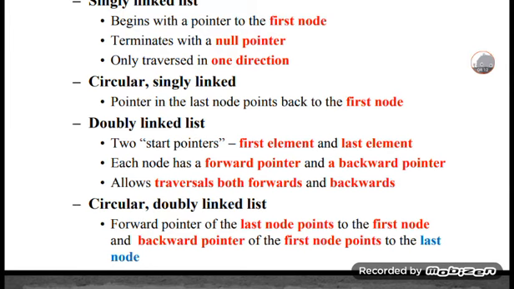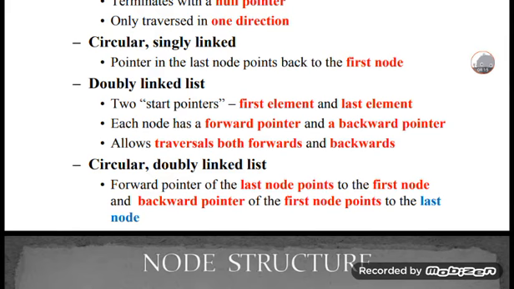And then the circular doubly linked list. In this, the backward pointer of the first node points to the last node, and the forward pointer of the last node links to the first node. The last node is linked to the first node, and the backward pointer of the first node points to the last node. This is a circular double linked list.